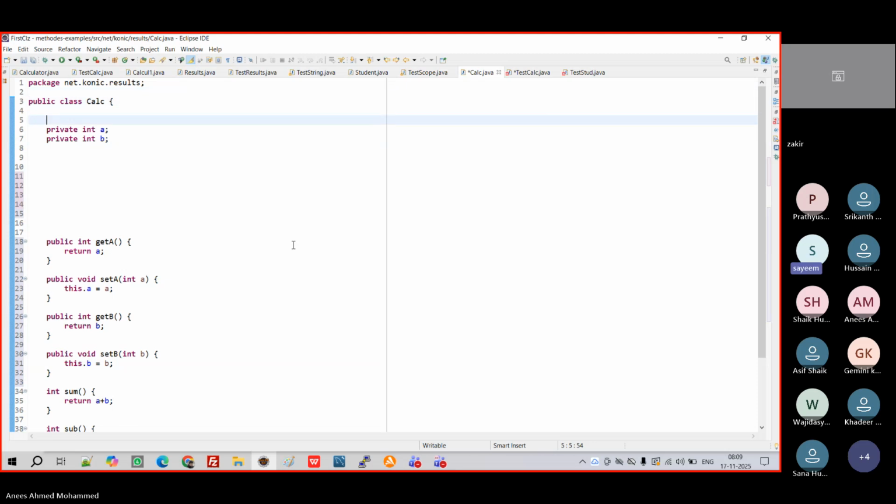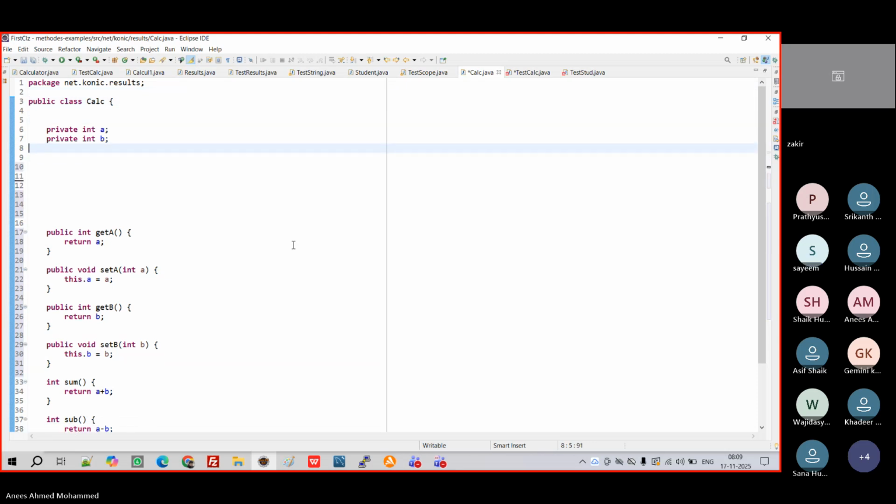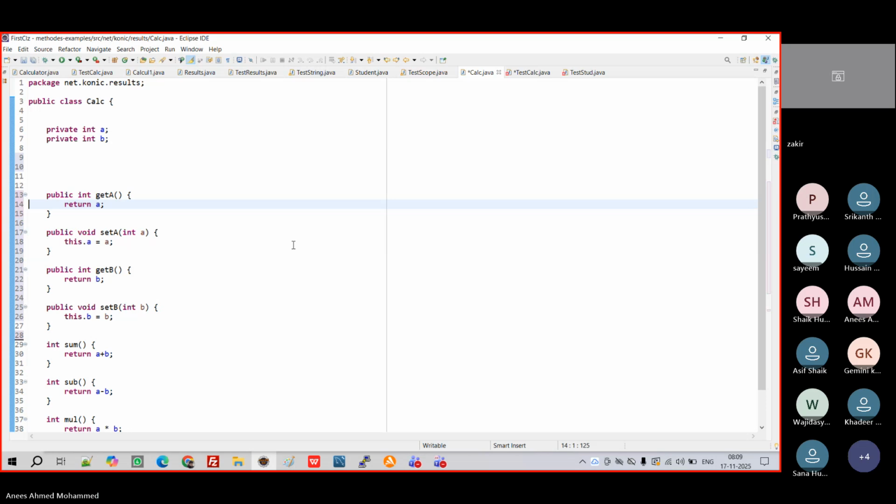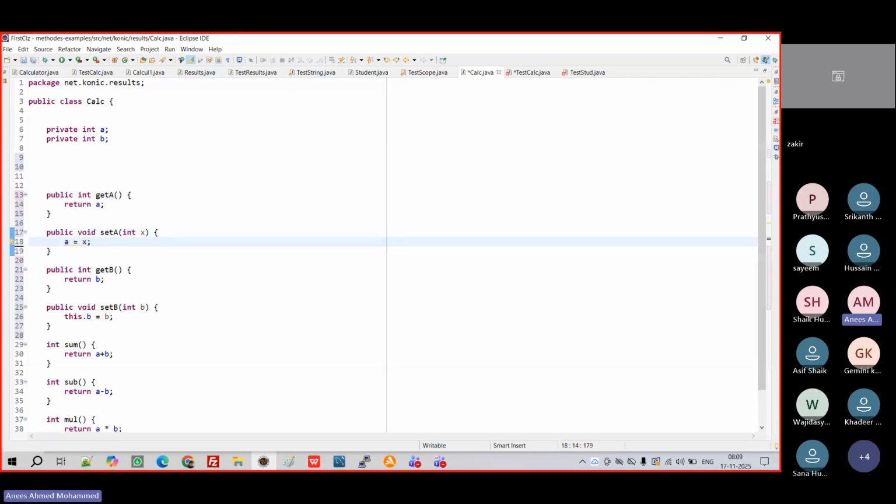Any questions? Can you explain once more if you have some time? Yeah, sure. Previously I said I will go with different variables, int x, right? A is equal to x. But can I use the same variable name instead of going with an x value? Here you are passing x and setting it to a, so I always need to use multiple variables and it will be confusing: where to pass x, where to pass y. So can I use the same name? Yes, I can use the same name here.